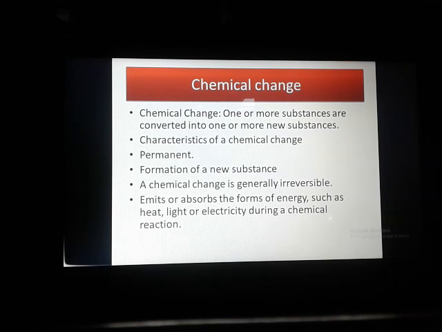When the new product forms, the chemical composition will change. So this chemical change is a permanent change because of the formation of a new substance. Generally this type of change is irreversible in nature.